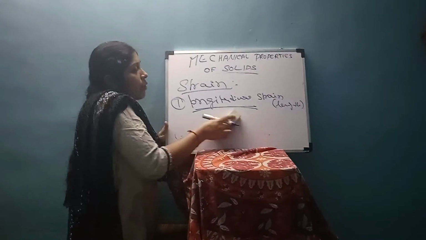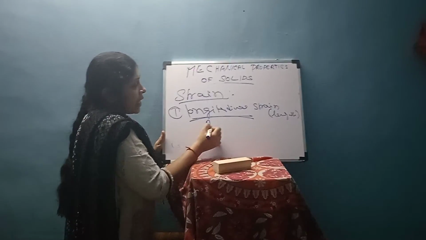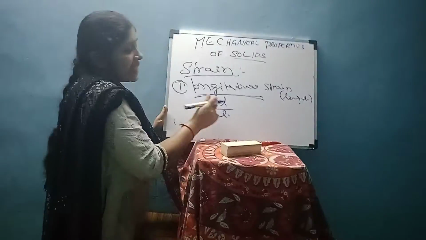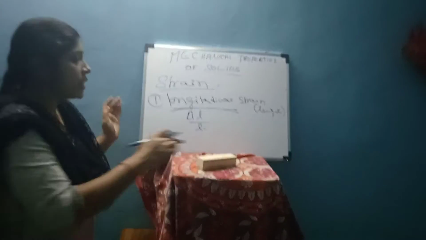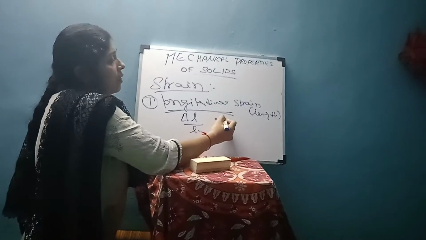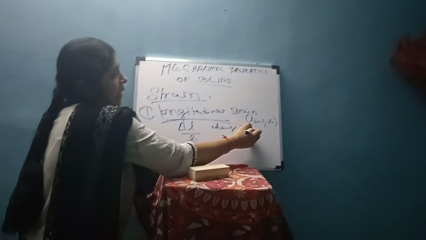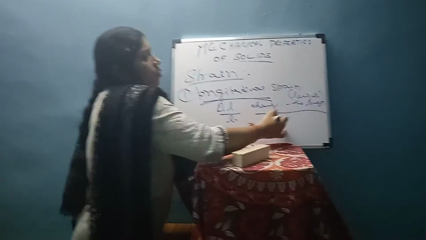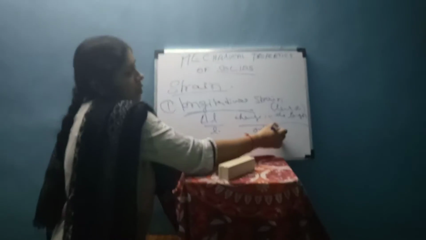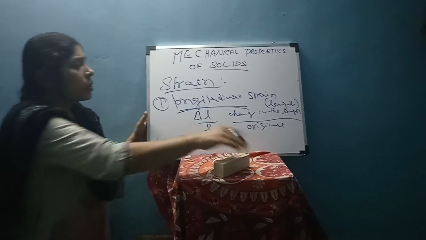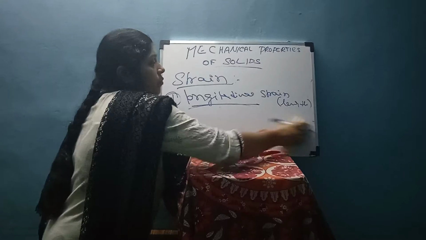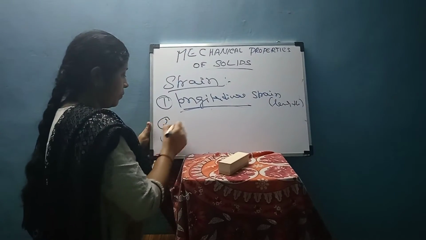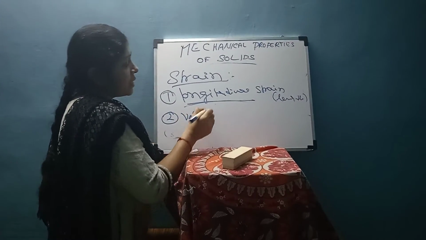What is longitudinal strain? Delta L by L, so change in the length divided by original length. The next one is all-in strain.